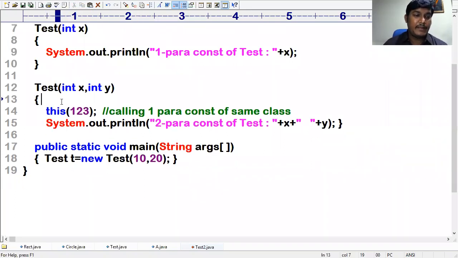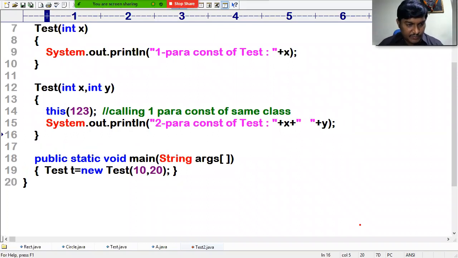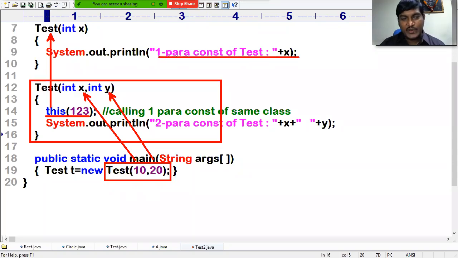So you can see very clearly, you are calling the two parameterized constructor. This is what exactly happens. The 10 is taken into X and 20 is taken into Y, and it is calling one parameterized constructor of the same class. The next value, the X value 123, is going there, and then you will be getting one parameterized constructor of test 123.